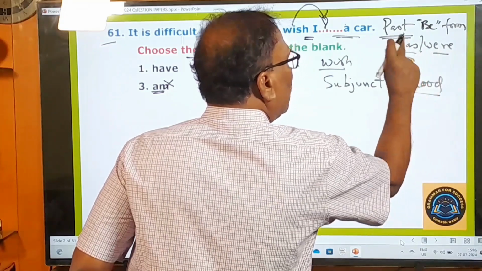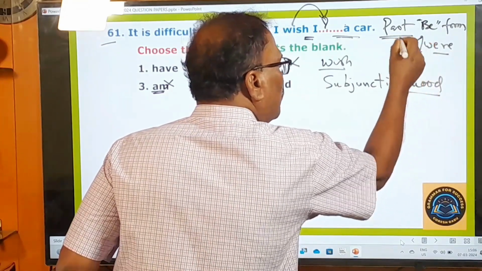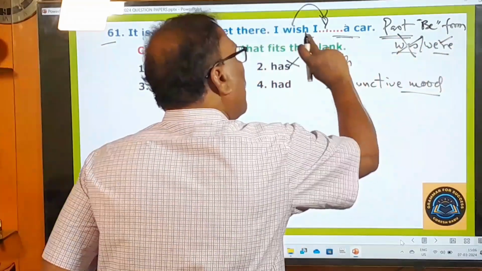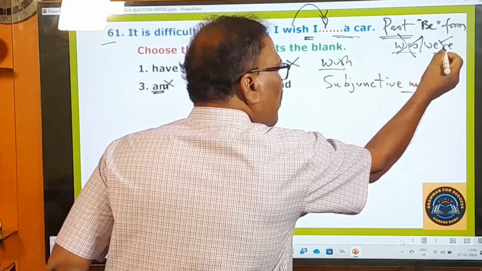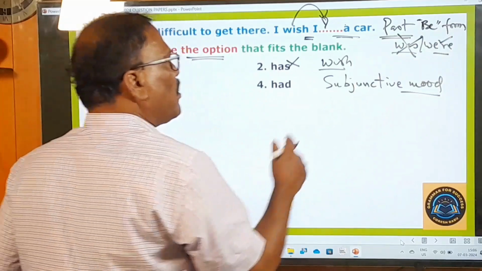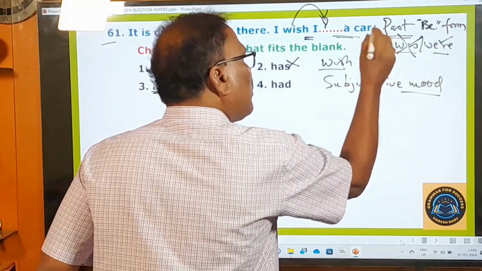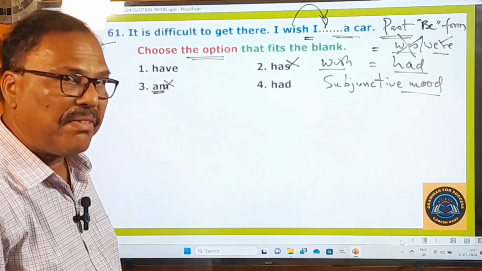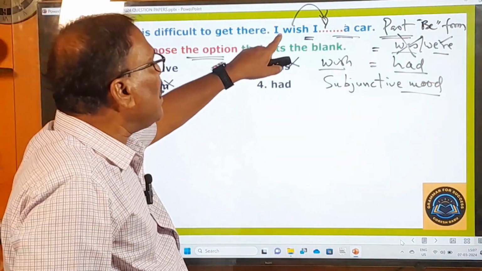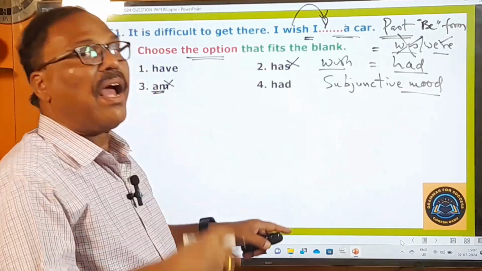These two are the past B forms. Always in the second part of this wish, we should use only were if you want to use the B form. And if you want to use other helping verbs, you must use only the helping verb had, not have at all. So here the sentence will be like this: I wish I had a car.